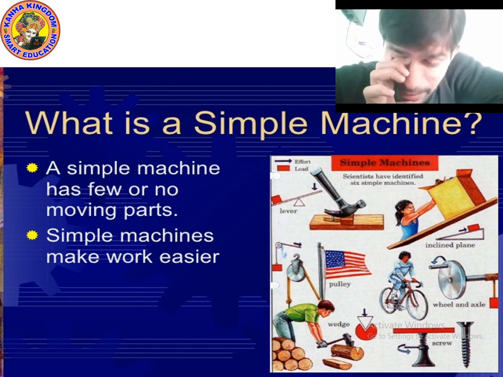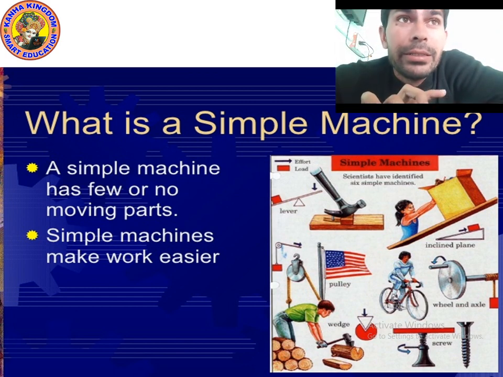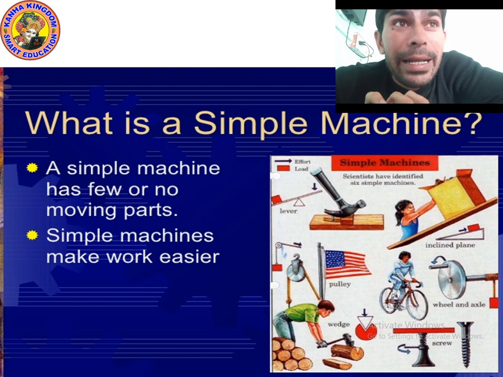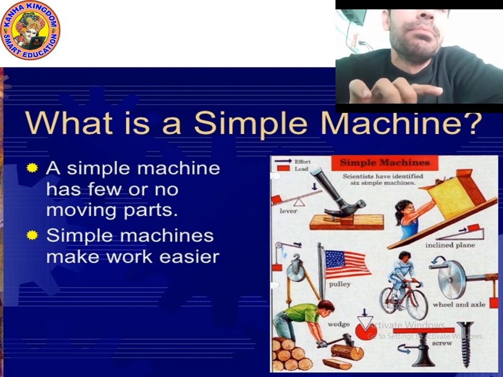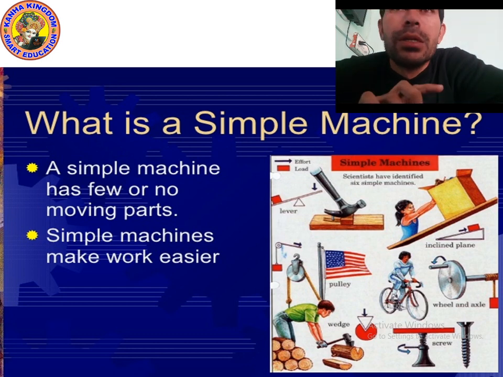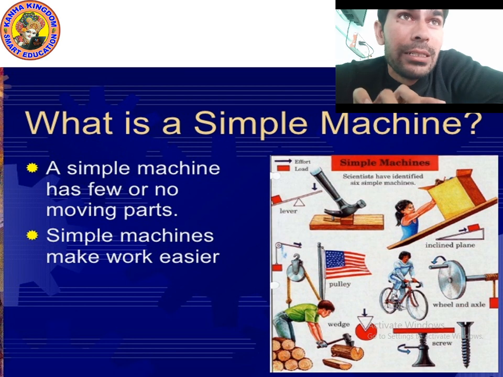About lever we will study in detail. These are the six types of simple machine. We will study about all these machines in detail, one by one.